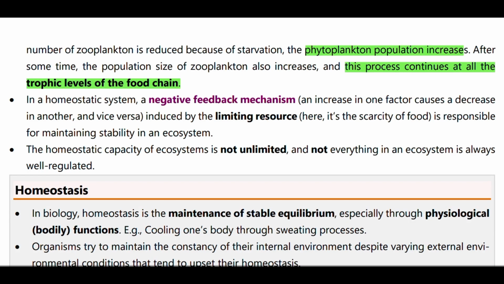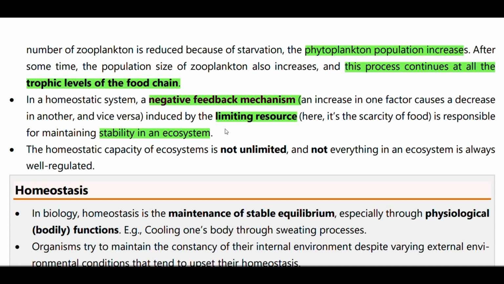Then, in a homeostatic system, it is a negative feedback mechanism. An increase in one factor causes a decrease in other factors, induced by limiting resources. It is the scarcity of food that maintains stability in the ecosystem.